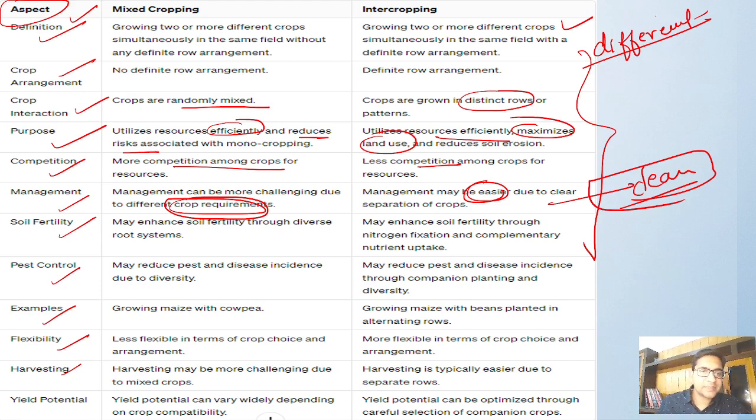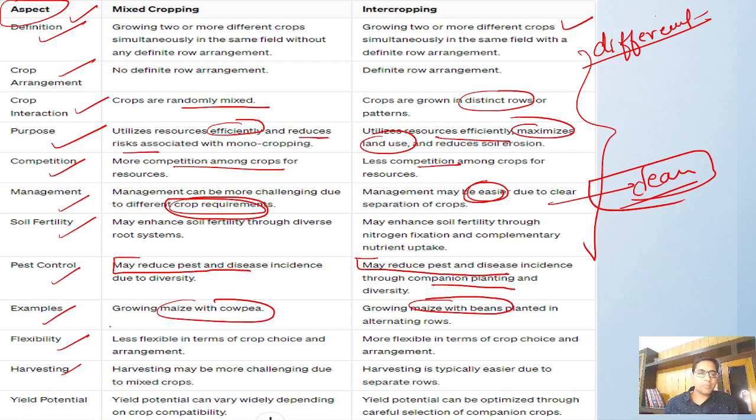Then we have pest control. In mixed cropping, we may reduce pest and disease incidence due to diversity. Here also we may reduce the pest and disease incidence through companion plantation. Here they have given the example of maize and cowpea. Here they have given maize and beans planted in alternate rows.